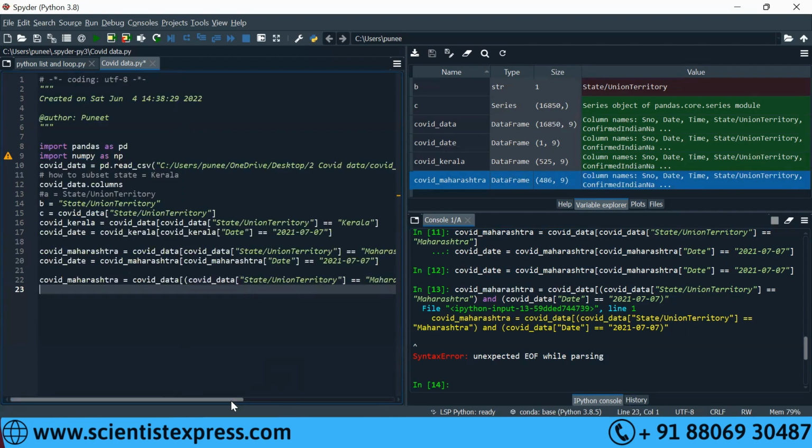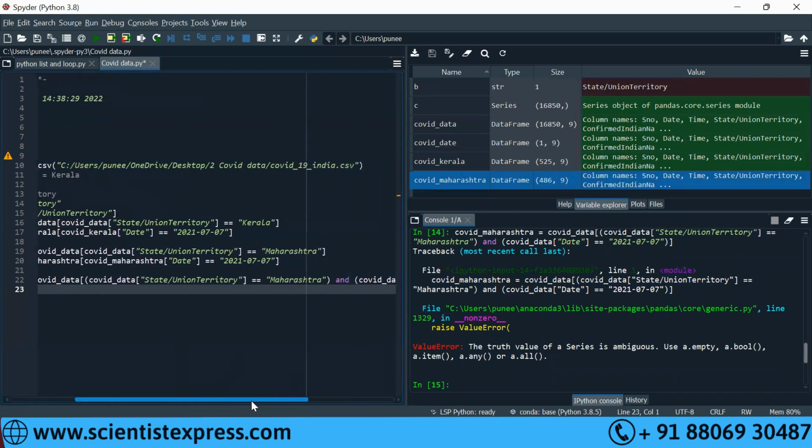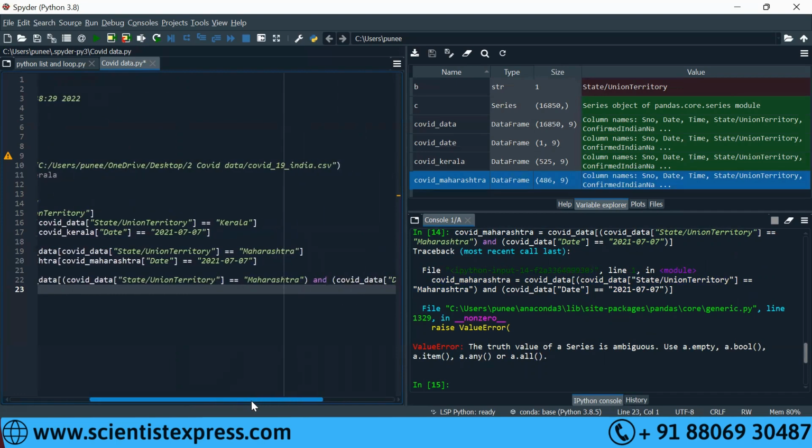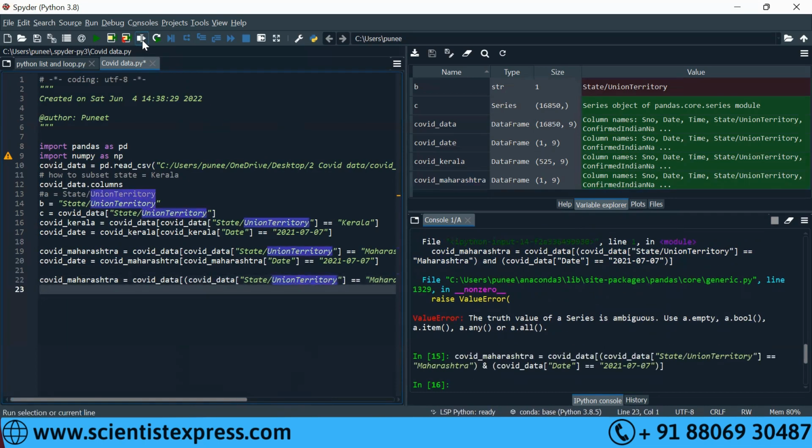Yeah. Now is the red dot still there? No. Now run. It's still showing error. Go right. Instead of and, put an ampersand. Put an ampersand. Yes. Now run. Yeah, it actually needed an ampersand. Can you go to output and see if it's all good as expected? Here, COVID_Maharashtra. Yeah.